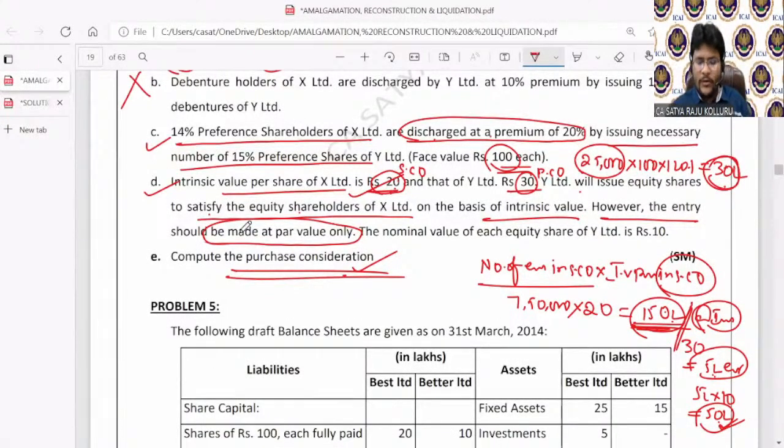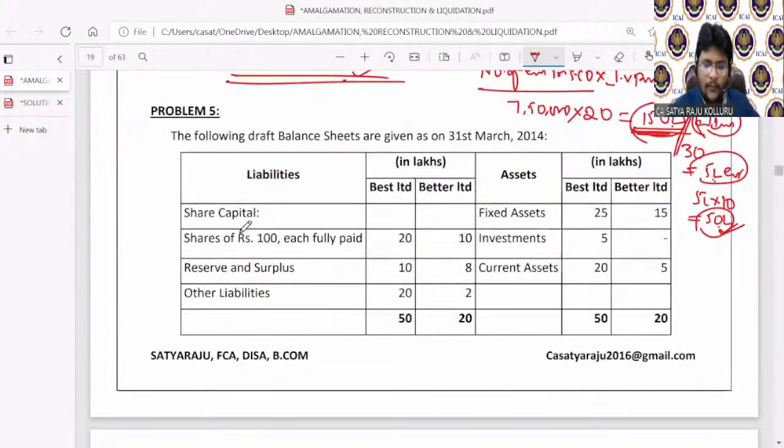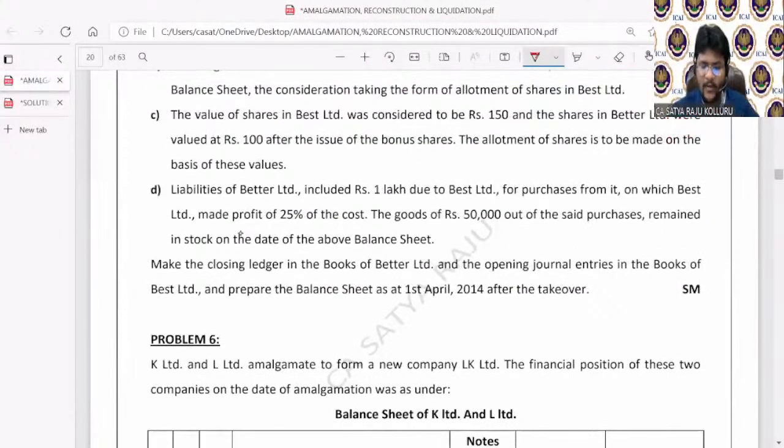So we still have 10 minutes, guys. Please all of you concentrate along with me. Let me take problem number 5 for the discussion. Within 10 minutes, we will get the break. The following draft balance sheet is given as on 31st March 2014. First, let me check the requirement, then I will read the content accordingly. Make the closing ledger in the books of Better Limited.